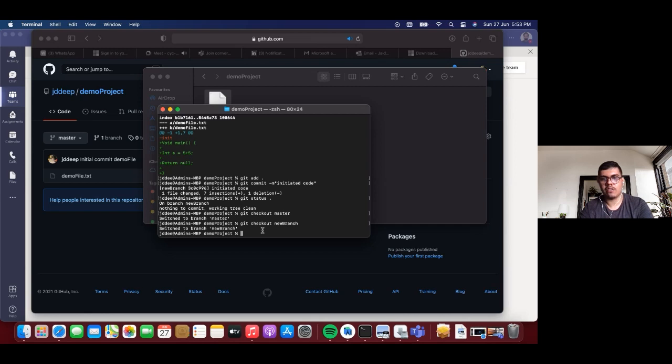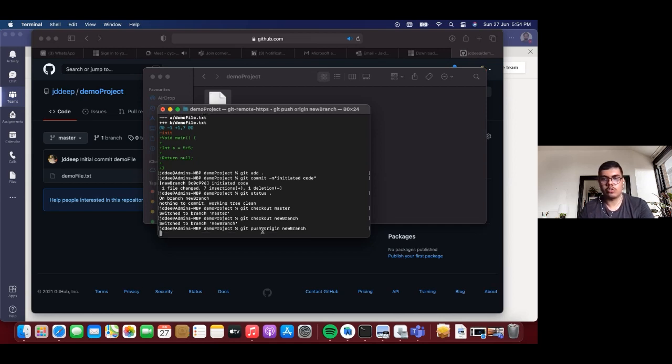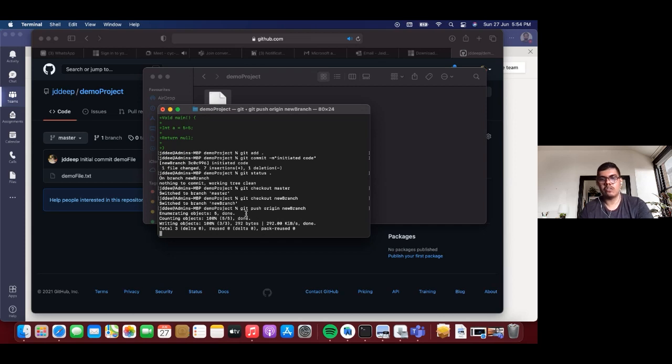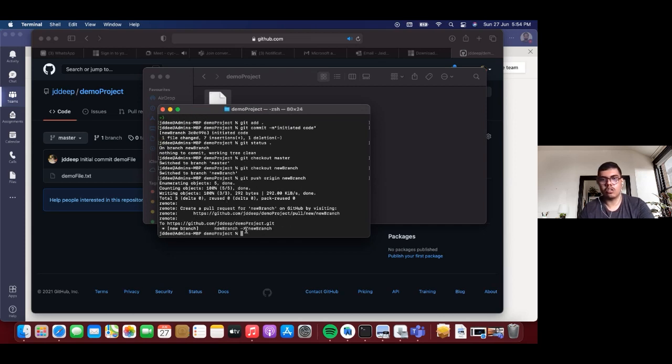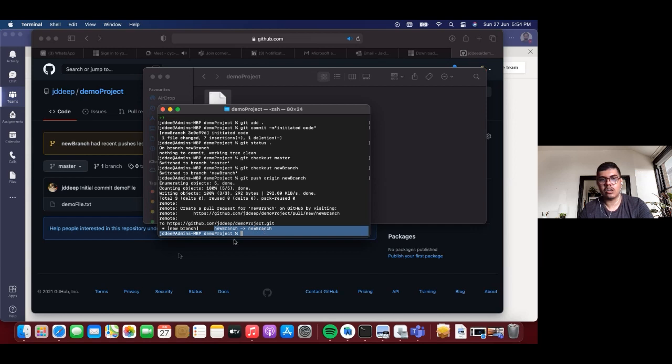Now that we have saved everything on our new branch as well, it's time to push it to our GitHub repo. Since everything is saved, we will just type in the git push command again, with our remote name, which is origin, and our branch name. Since we are on the new branch, we will write git push origin new branch, and it will push your changes to the new branch. As you can see, it has created a new branch.